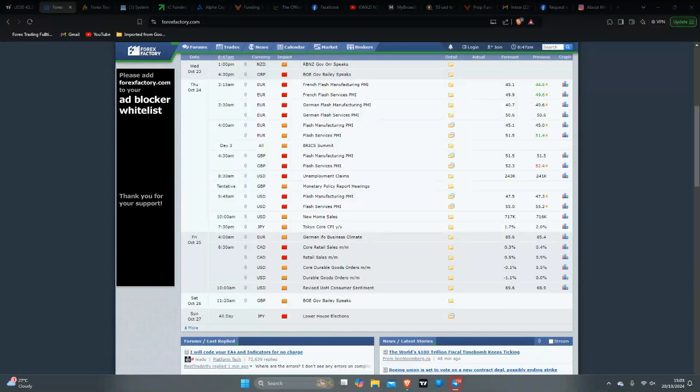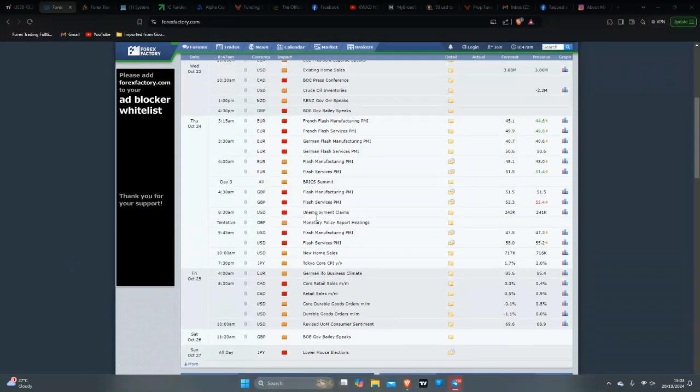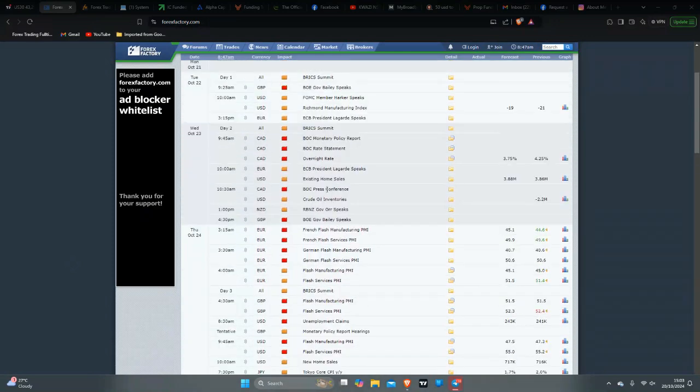We'll be looking at pairs that will trigger. There are so many pairs to look at, but I only choose to focus on the pairs that I actually trade, because there's no need for me to go through the entire market. I want to focus on the ones that actually matter to me.